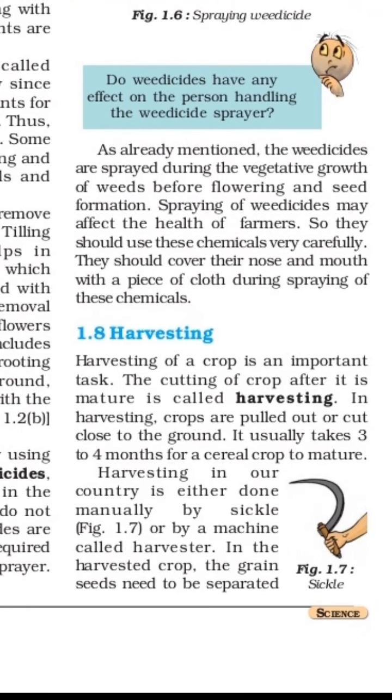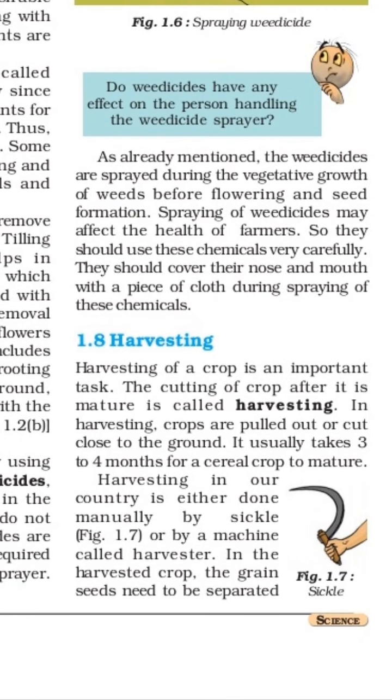Students, in this chapter we learn about which agricultural activities are done by farmers for crop production. In that, we learn about preparation of the soil first, after that sowing of the seeds, then adding manure and fertilizers for better crop production, after that irrigation because of the uncertainty of the rain, then protecting from weeds, the unwanted plants which grow naturally in the field. They have to remove these. Afterwards, when the crop becomes mature, that time harvesting is the most important task in front of the farmer.